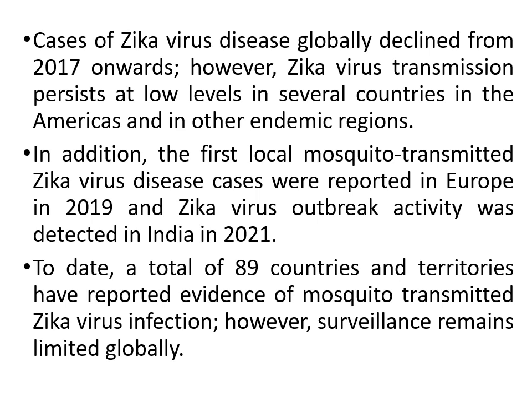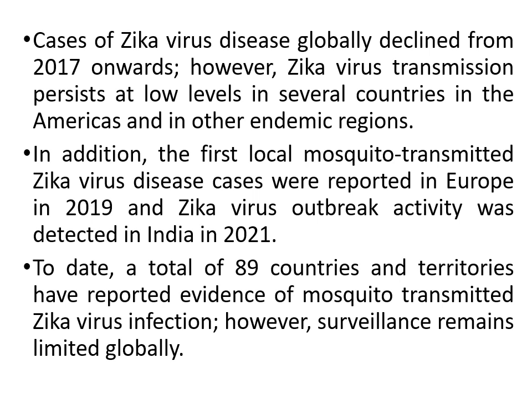In addition, the first local mosquito-transmitted Zika virus disease was reported even in Europe in 2019. Zika virus outbreak activity was detected in India in 2021. One of the cleanest places on earth, Europe, also reported cases. And at the same time India, where they put up a surveillance system and brought all the machinery to control it, somehow we managed to control. But recently, one case of Zika virus was reported from India.